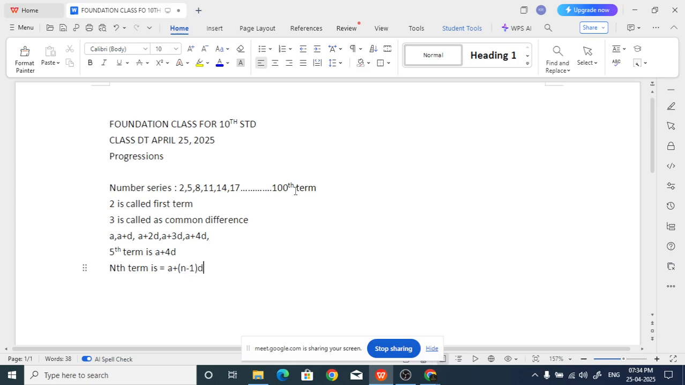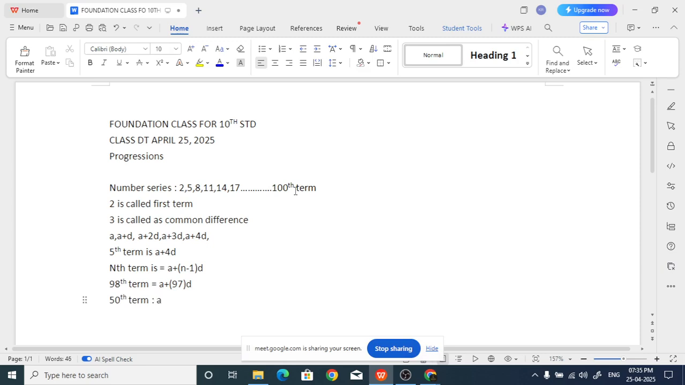Are you able to understand? See, for the fifth term we are writing A plus 4D. 4 is nothing but 5 minus 1. Similarly, when we say nth term, for example, what is the 98th term? A plus 97D. Suppose I ask what is the 50th term?